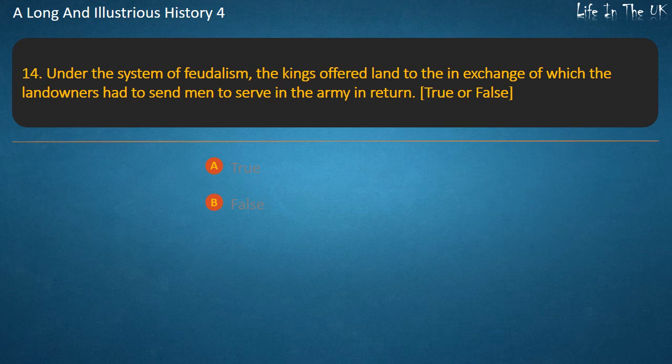Question 14. Under the system of feudalism, the kings offered land to the nobles, in exchange of which the landowners had to send men to serve in the army in return. True or false? True. False. Answer. True.